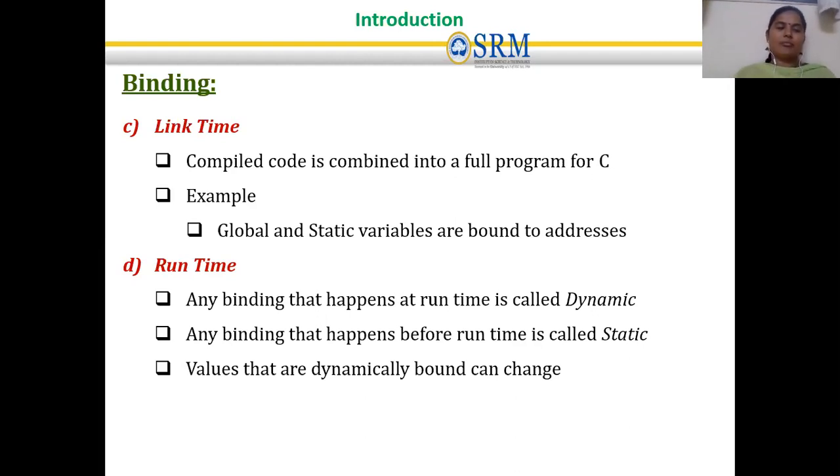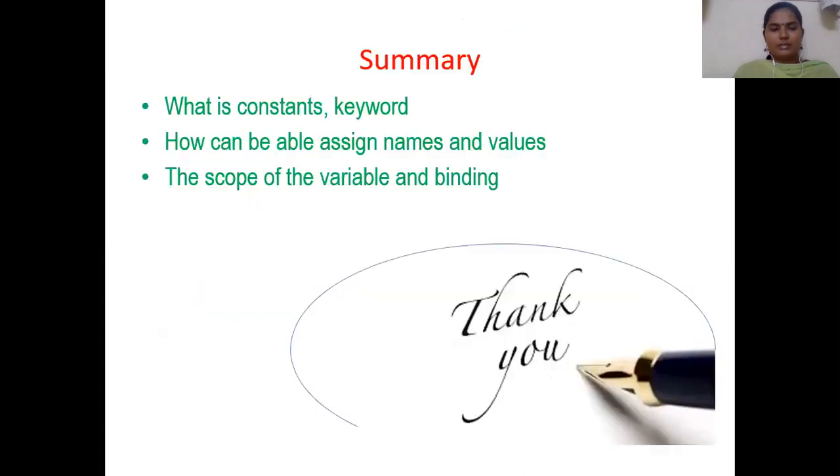The last type of binding is runtime: any binding that happens at runtime. In C, after compilation, we need to run the program. A binding that happens after runtime begins is called dynamic. A binding that happens before runtime is called static. The values that are dynamically bound can change. So in today's class, we discussed keywords, constants, values,